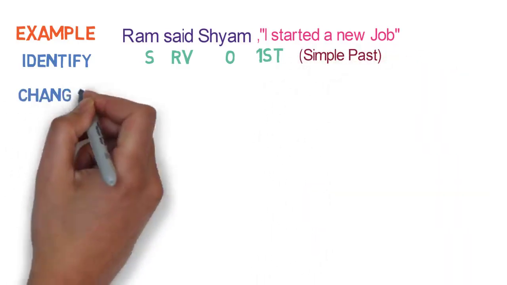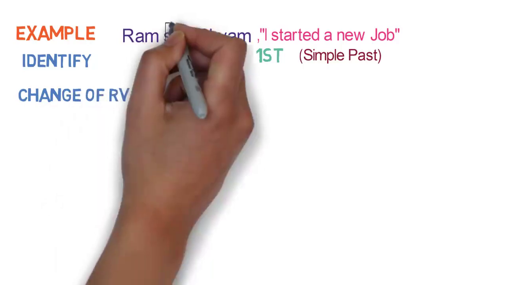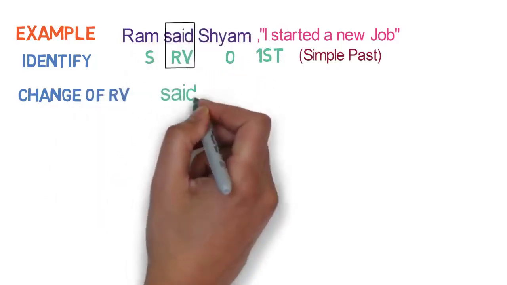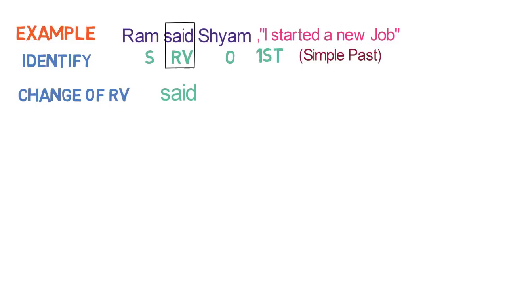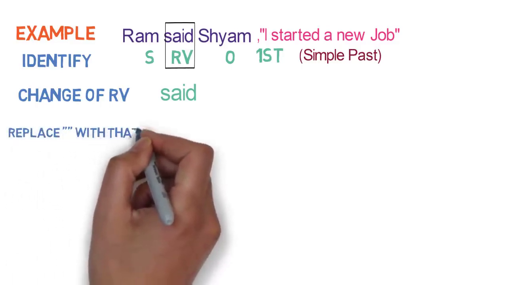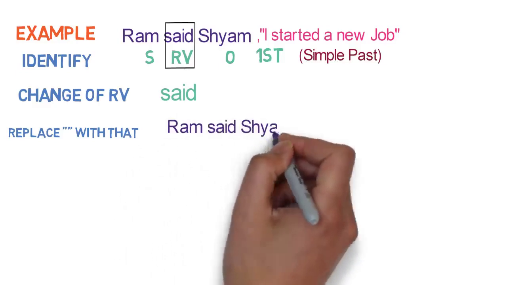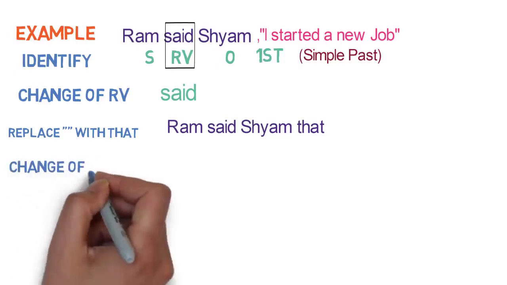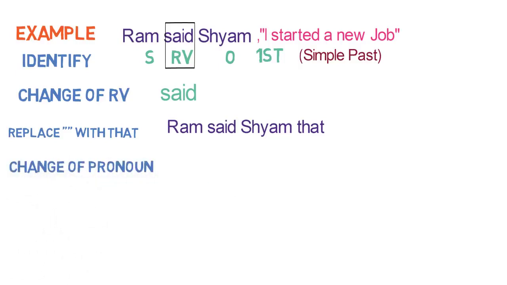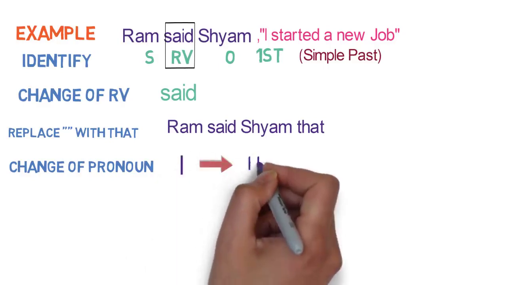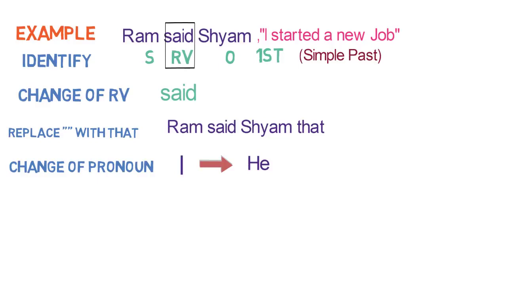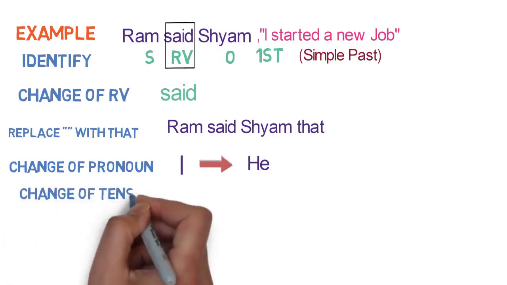Second step is the change of reporting verb. As per the workflow we studied, the reporting verb said will remain unchanged. The third step is replace inverted comma with that. So the sentence will become like this: Ram said to Shyam that. Fourth step is the change of pronoun. Here I is the first person and subject is Ram. So I will be changed to he. Please note, pronoun will be used in the reported speech to refer to the subject or object in the reporting speech.